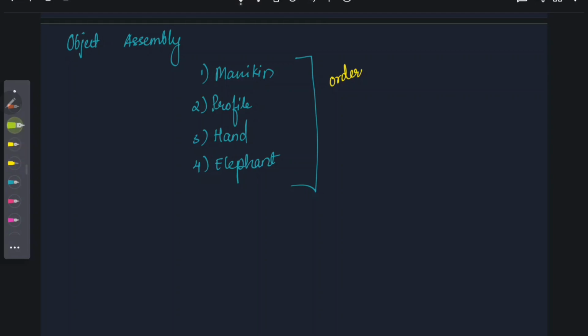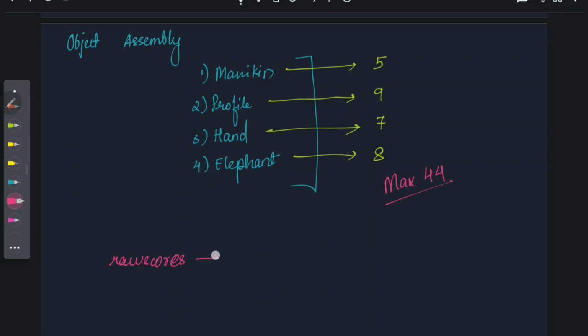There are time bonuses that are awarded, but if they're able to successfully complete the mannequin within the time limit, they get a score of 5. For profile, they get a score of 9. For hand, a score of 7. And for elephant, a score of 8 is given. The maximum score is 44.